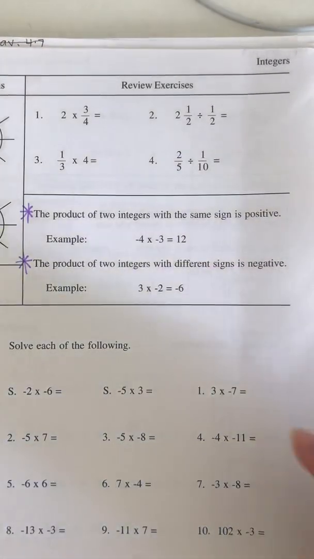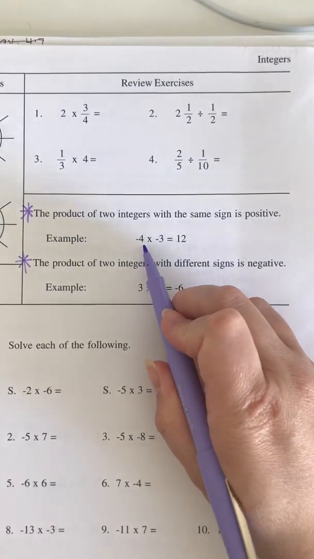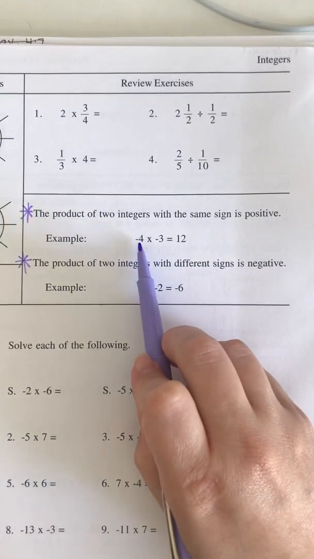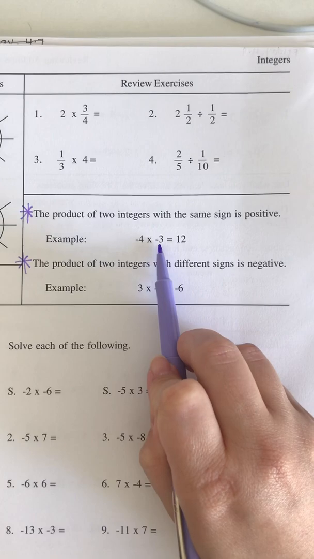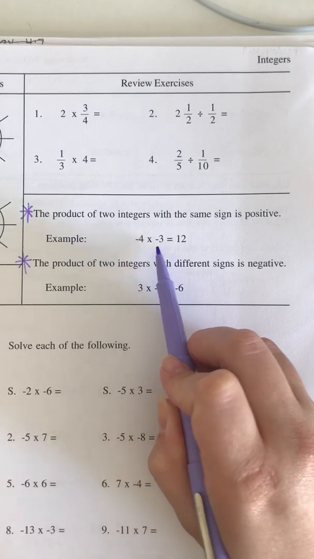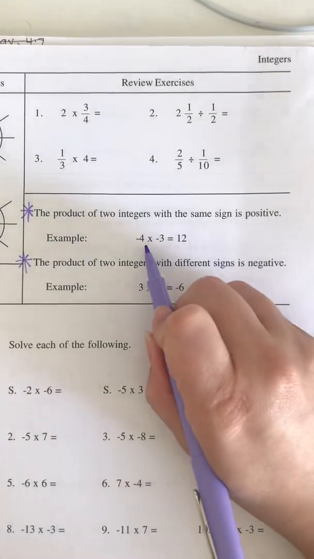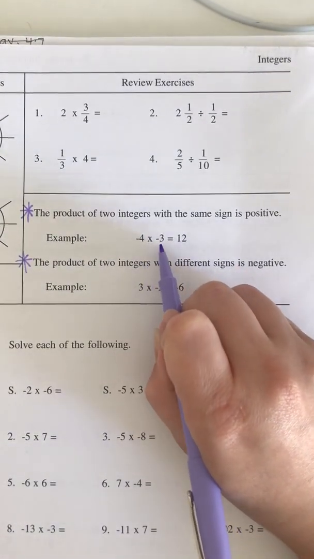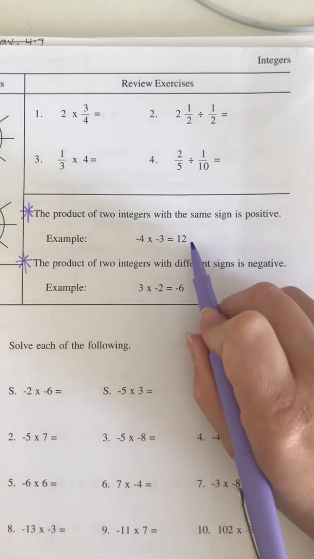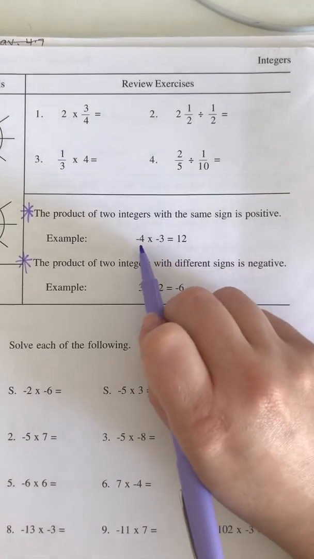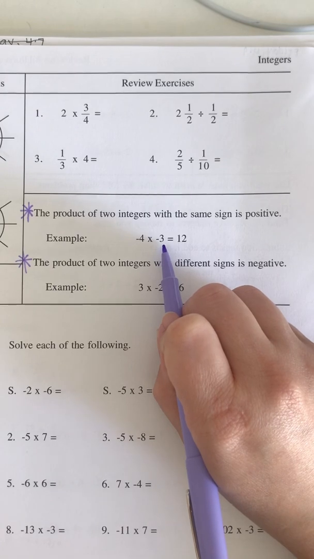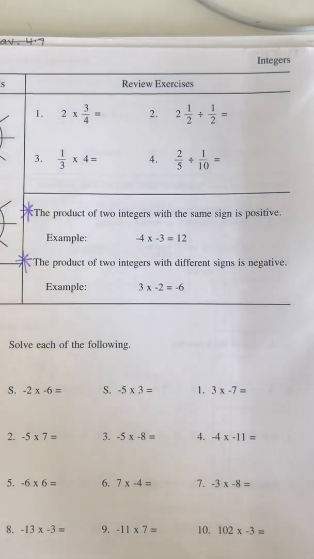So if you are doing a multiplication problem and the numbers have both a negative symbol or they're both positive, so they don't have a negative symbol, they're positive. So if you have negative 4 times negative 3, the answer is 12.